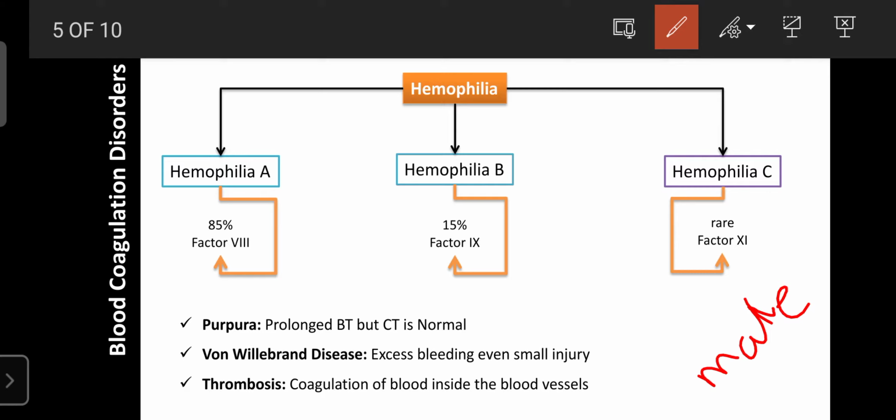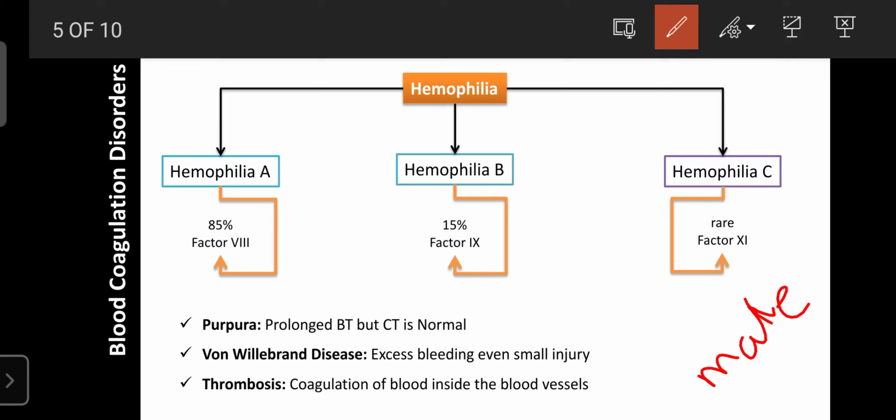But here the clotting time is prolonged, so due to that a lot of hemorrhage occurs, and mostly males suffer more. The females act as carriers from the mother. This disease is passed on to the offspring or children, but the mother does not suffer from hemophilia. That's why hemophilia only occurs in males, while females act as carriers for this genetic blood disorder.